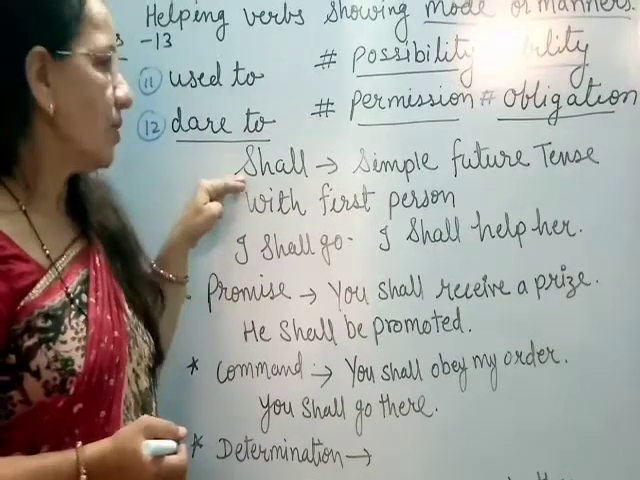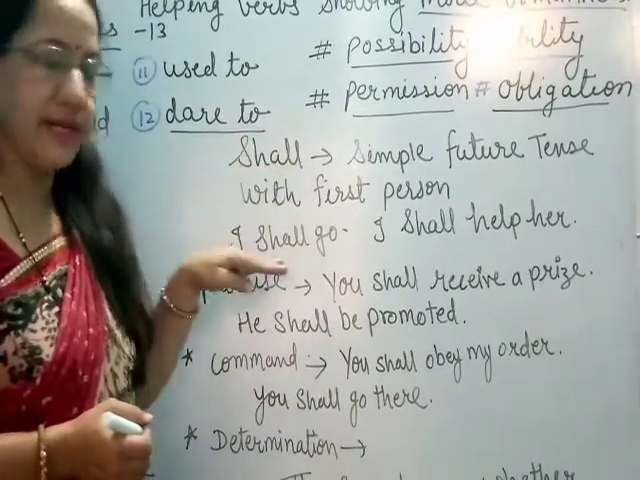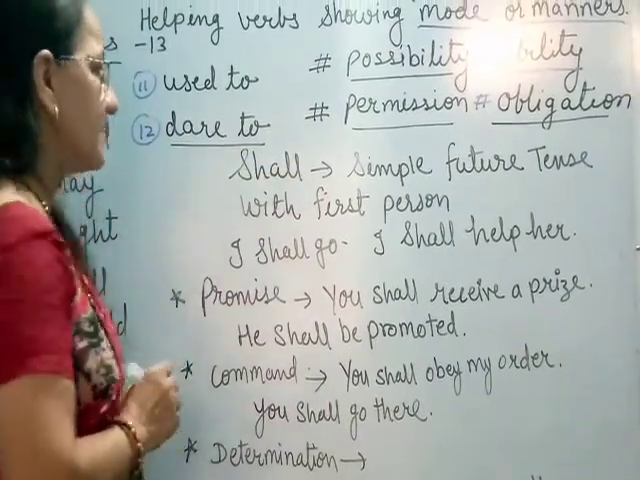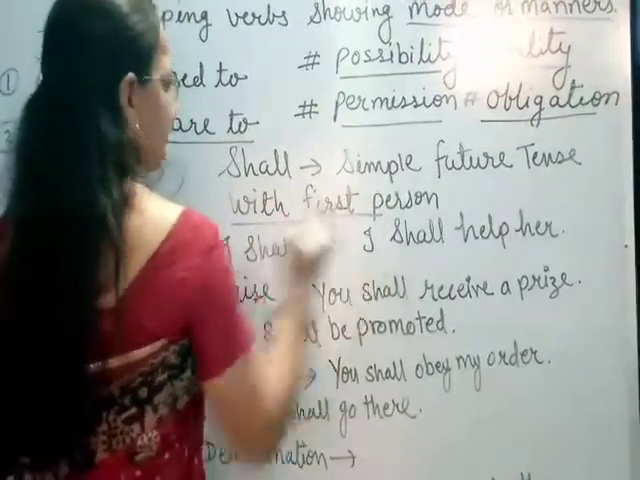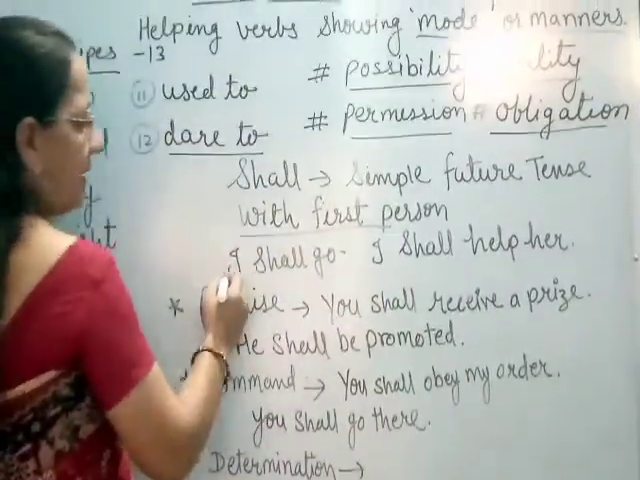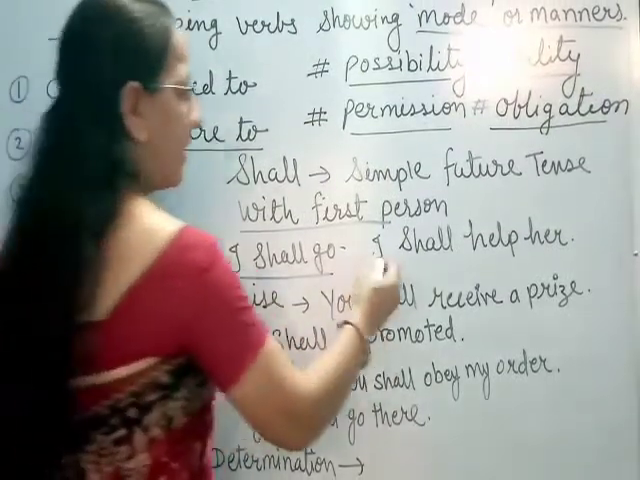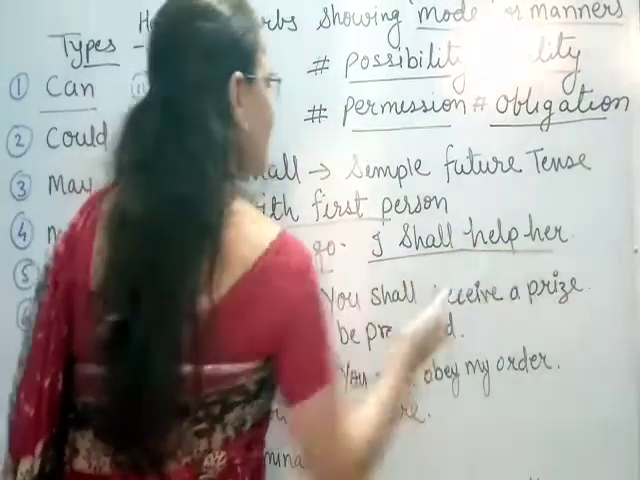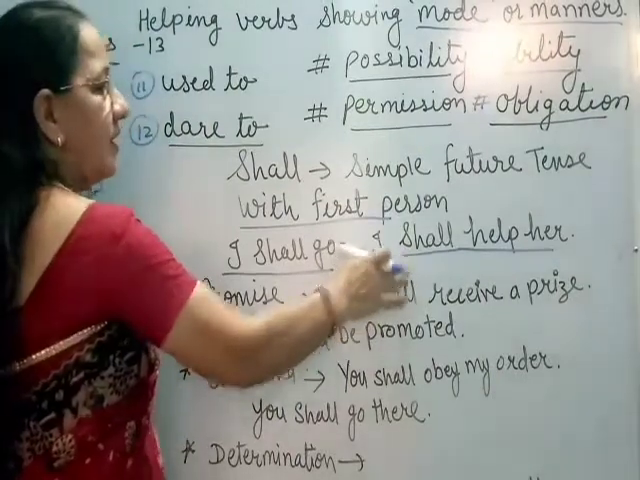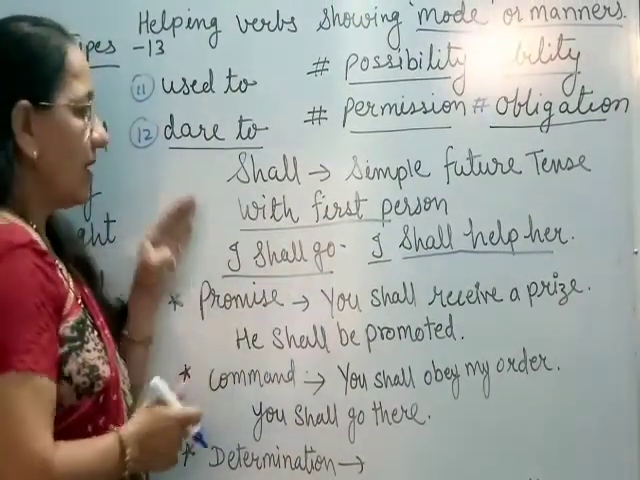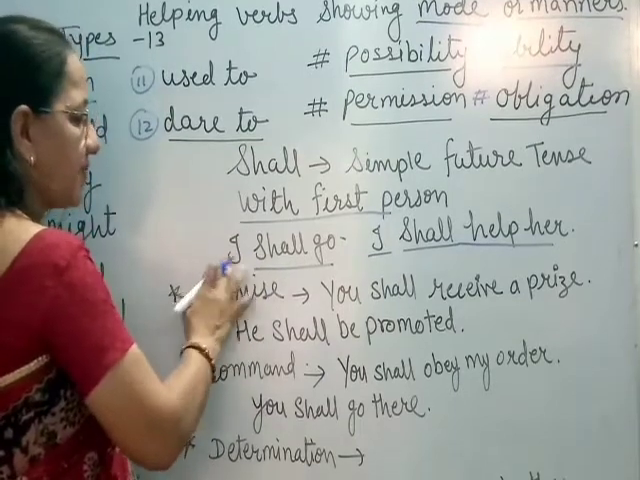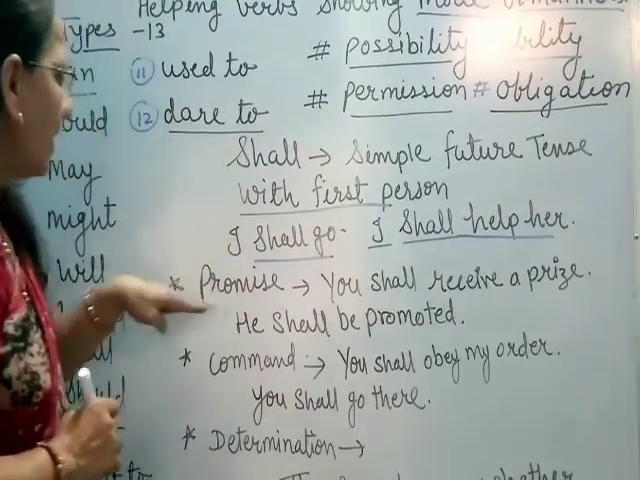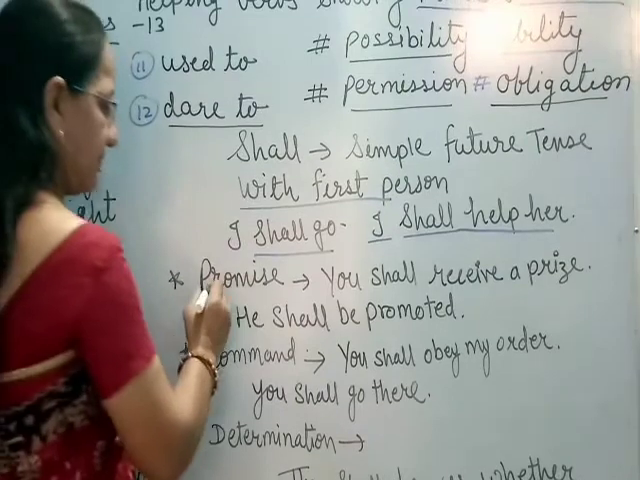Shall is also showing the simple future tense or futurative sentences, and it is used with the first person. Like, I shall go. I shall help her. So these are the sentences showing the future tense or future actions, and shall is used with the first person in these sentences.